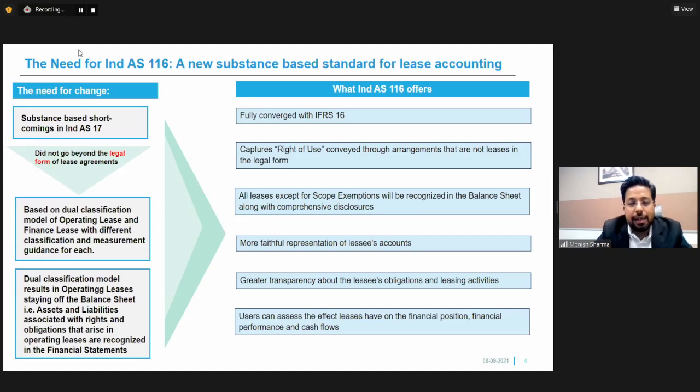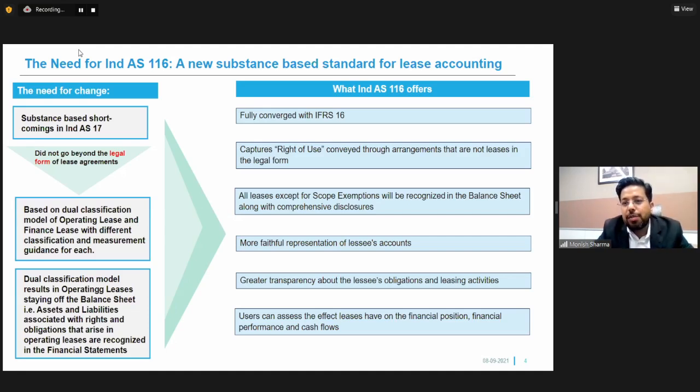And practically, the public at large were manipulating, or you would say they were structuring their lease agreements to suit the accounting requirements as per their whims and fancies. So in order to plug those loopholes or the anomalies which are there in the accounting world, this new standard has been introduced. Now, what does IND AS 116 offer? IND AS 116 is fully converged to IFRS 16. When I say fully converged, it means that it is a replica of what IFRS 16 is.